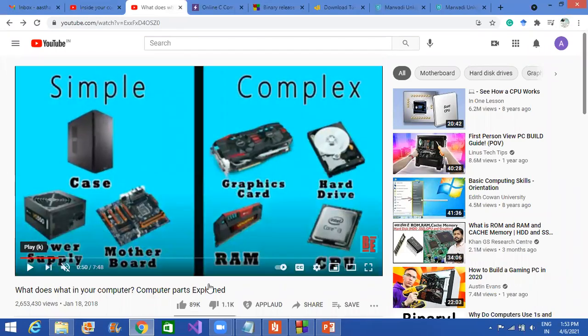So the important parts, as explained in the video, the most complex parts, they are complex because they are the processing parts of this computer you are using. So the CPU, the RAM, hard disk or hard drive, and the graphics card. So the RAM is random access memory.